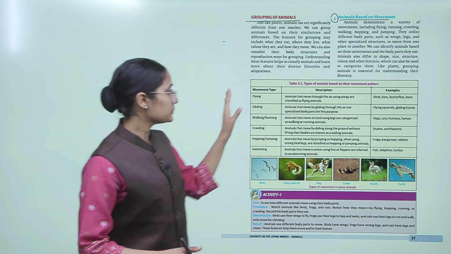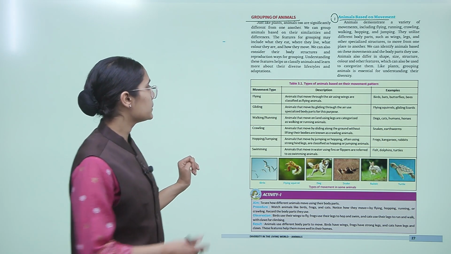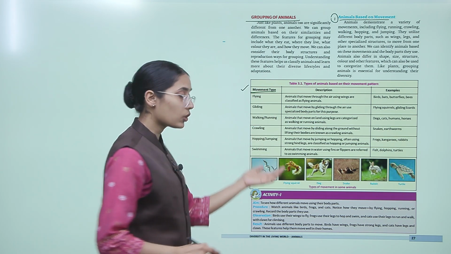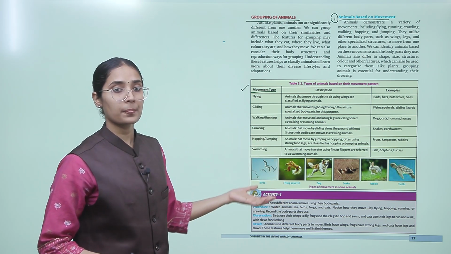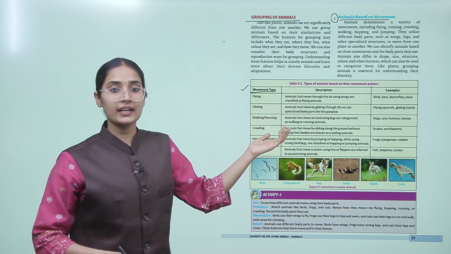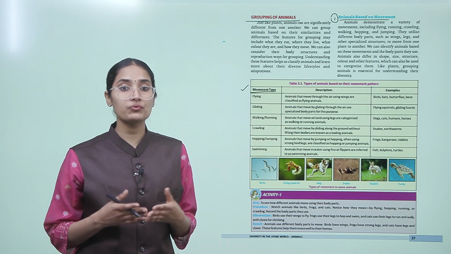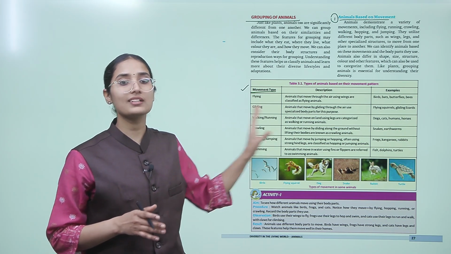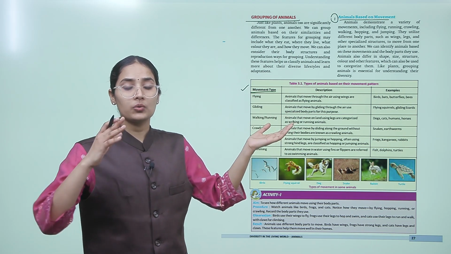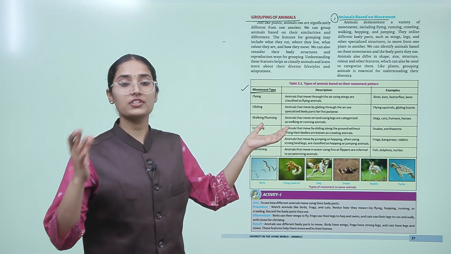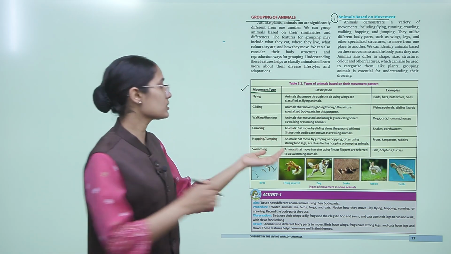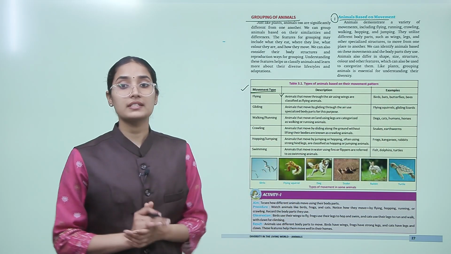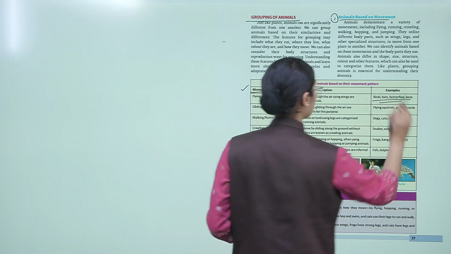Just look at this table, and these are the types of movements: flying, gliding, walking or running, crawling, hopping or jumping, and swimming. Flying animals are animals that move through the air using wings. So this is the description they are providing, and with it we decide which animal is flying and which is not. For example, birds, bats, butterflies, bees, all of these are flying animals.